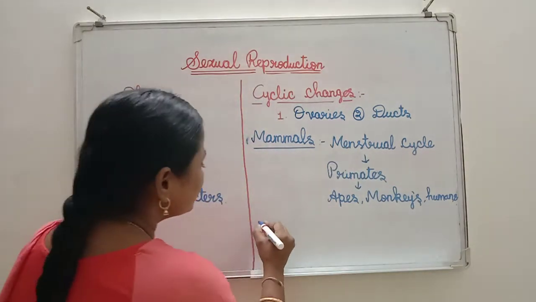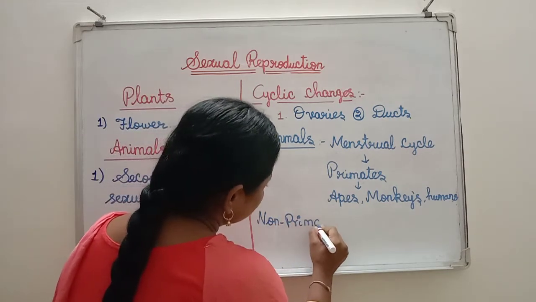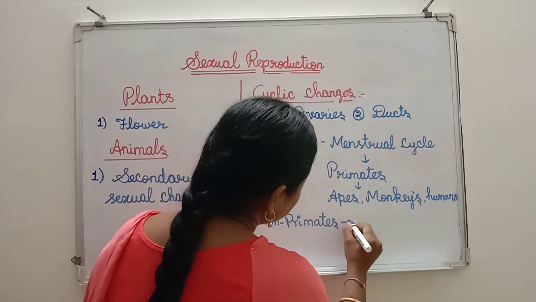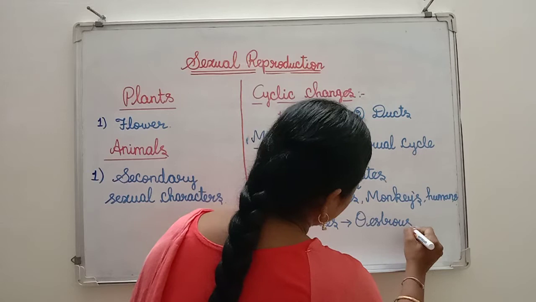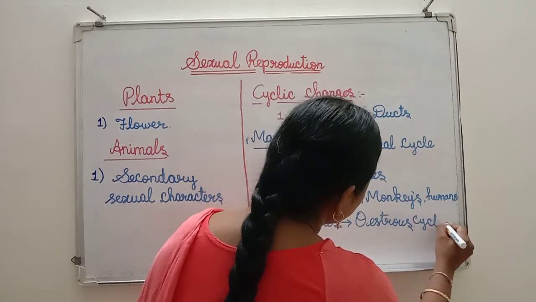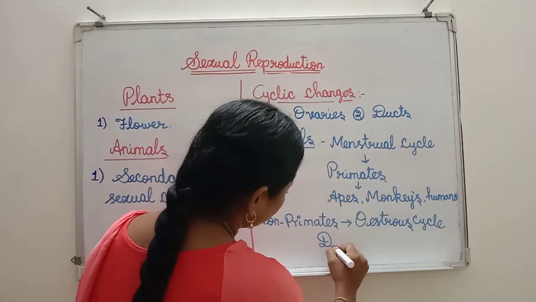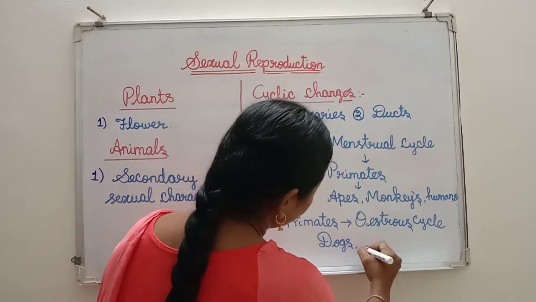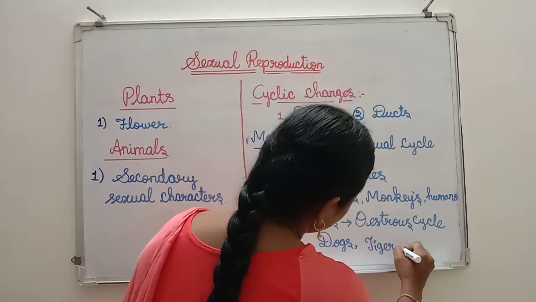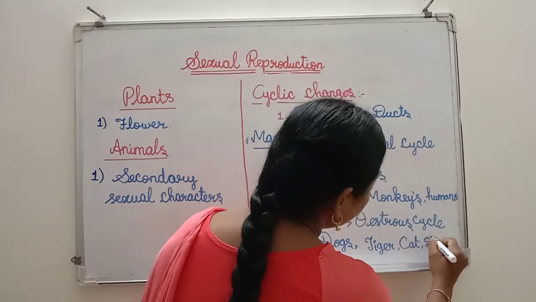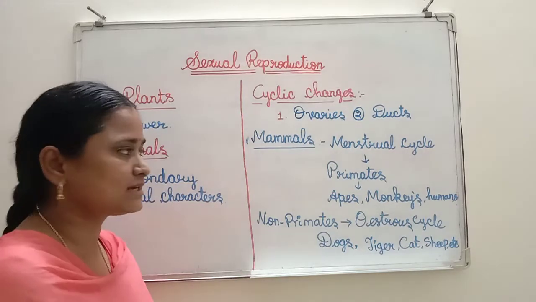In case of non-primates, these cyclic changes are called the estrous cycle. Examples of this estrous cycle are dog, tiger, cat, sheep, etc. More examples are there, here I am giving some examples only.